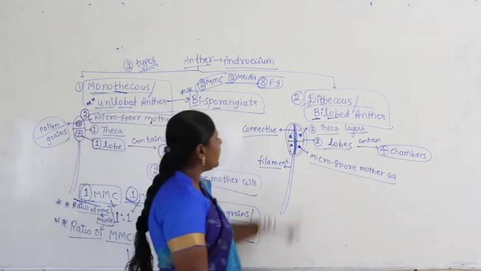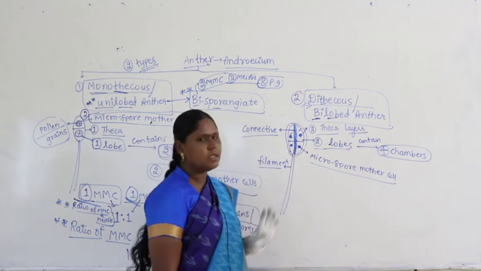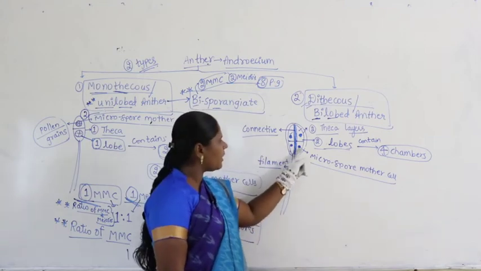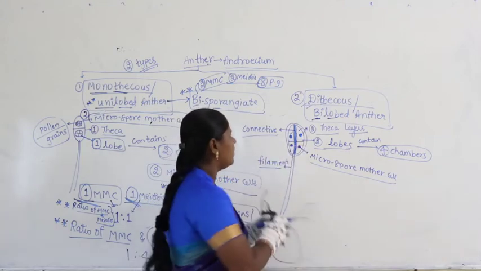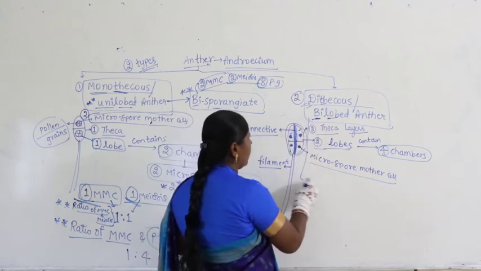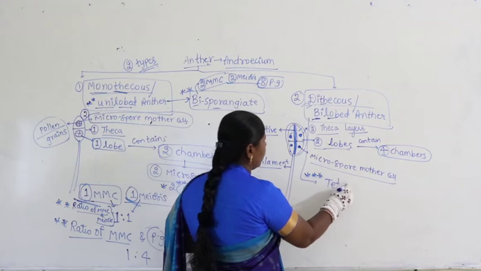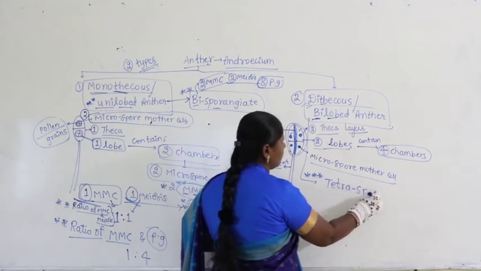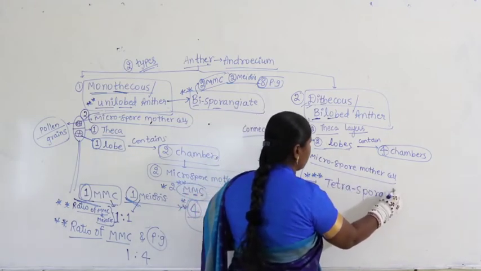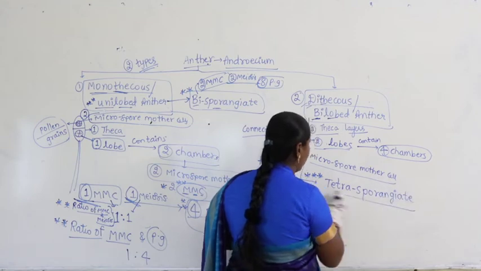Coming to tetrasporangiate. Now in this case what happens? How many microspore mother cells? 4 are there. So this condition is called as tetrasporangiate.